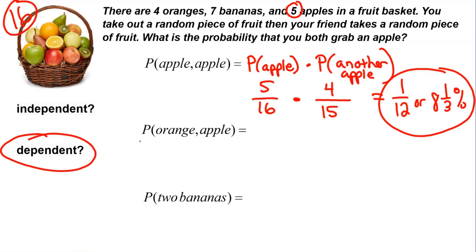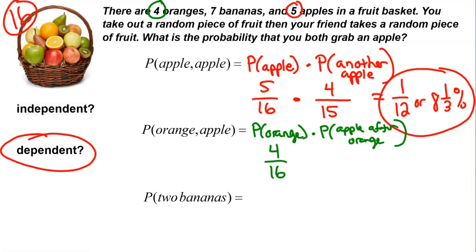So now let's look at the probability of me grabbing an orange followed by my friend grabbing an apple. So I have to find the probability that I grab an orange and multiply that by the probability of an apple after an orange is taken out. So the probability of getting an orange, now all the fruit is back, we reset. So we still have 16 pieces now. The probability that I get an orange is 4 out of 16. And if I take an orange out, there are now only 15 pieces of fruit left.